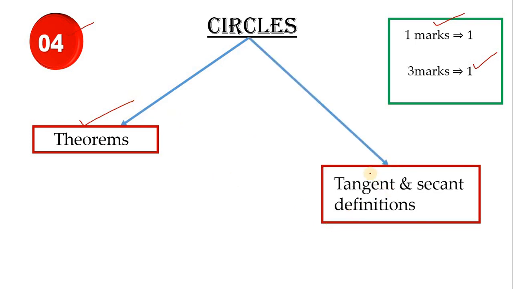Guessing the 1 mark question is quite difficult. But my suggestion is you learn the definitions of the tangent and secant, as well as how to identify the tangent and secant. Such things you can learn. And my guess is easily you can get 3 marks from the theorem. But guessing the 1 mark is quite difficult. But the theorem you can write and you can easily get the 3 marks.